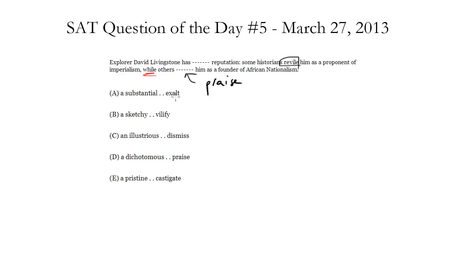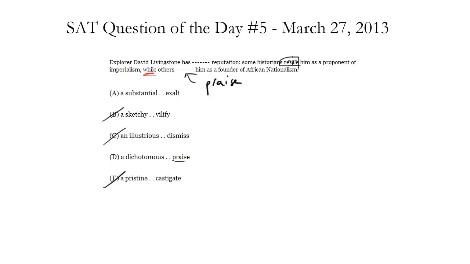So let's go to the choices. Exalt, yeah, I mean, it means praise. It's a bit strong, but we can keep it. Vilify, no, that means the same thing as revile, so we can get rid of B entirely. Dismiss, nope. Too negative. Praise, yep. Castigate, no.